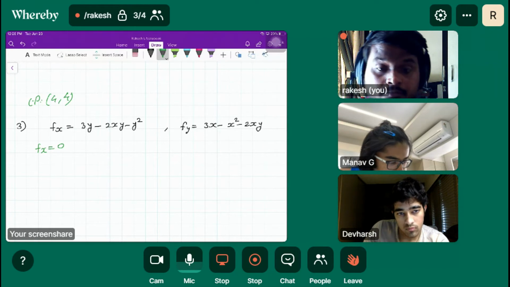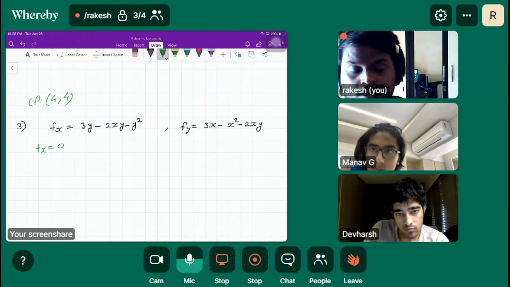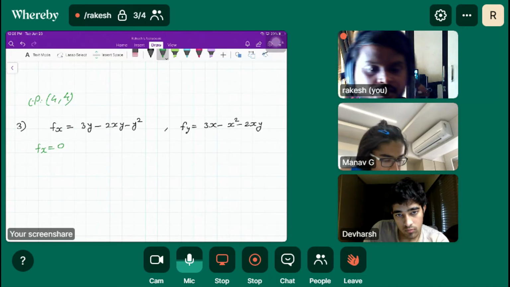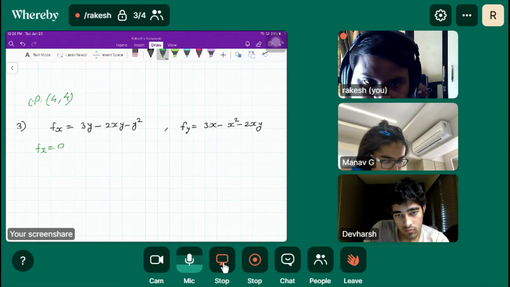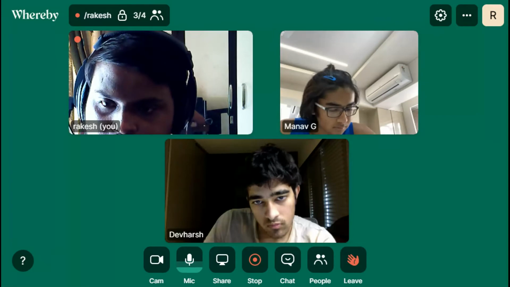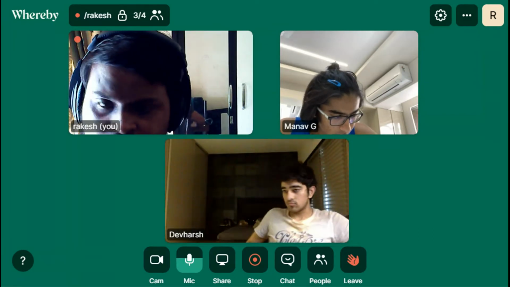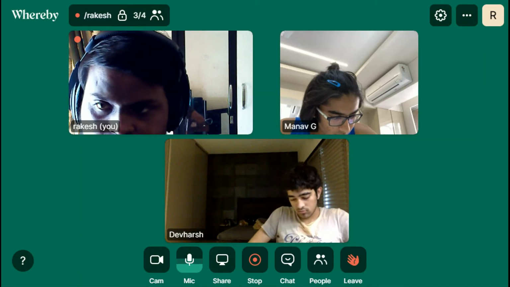0 and 3 is one, right? Just a second, the screen stopped sharing here. 0 and 3 is right. Yeah, 0 and 3 is the right answer.